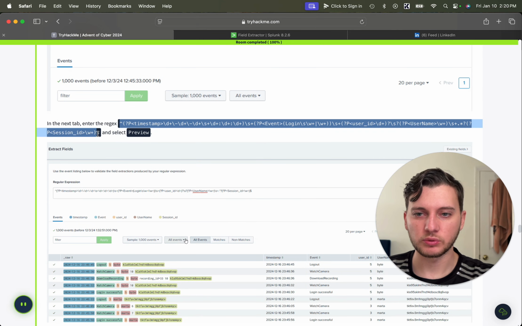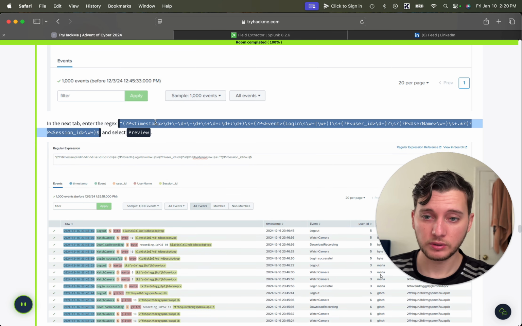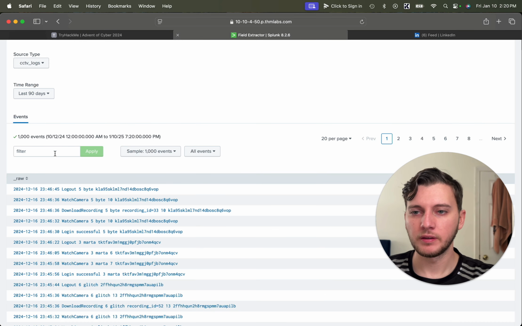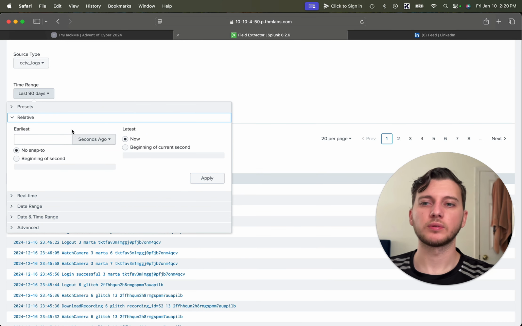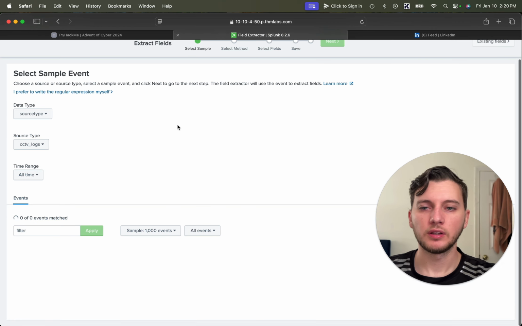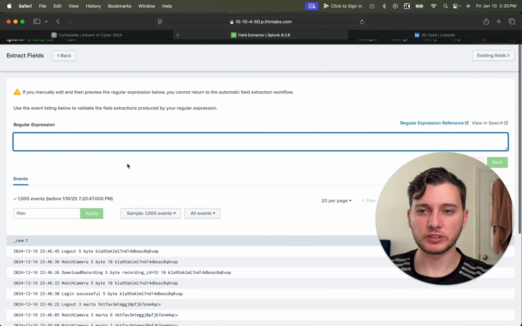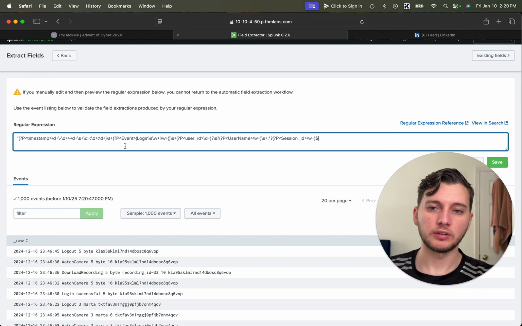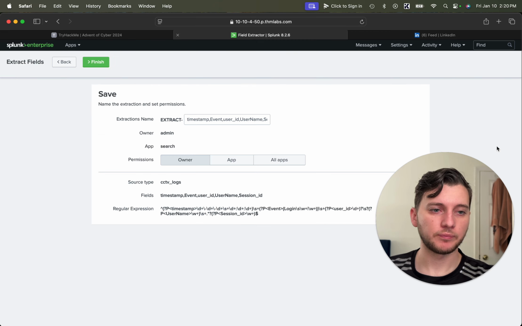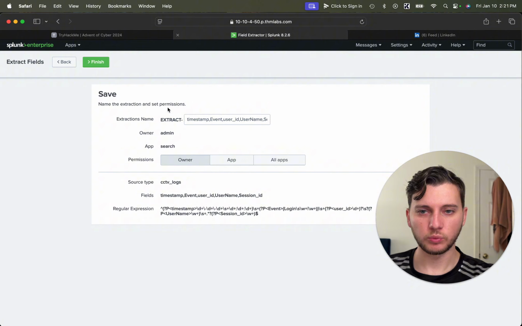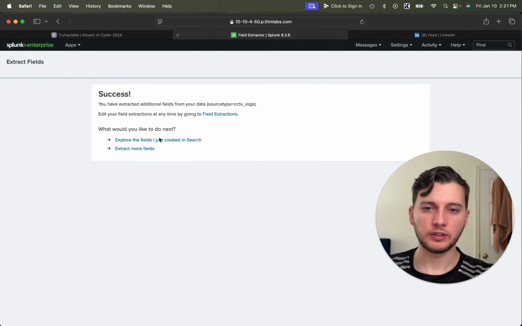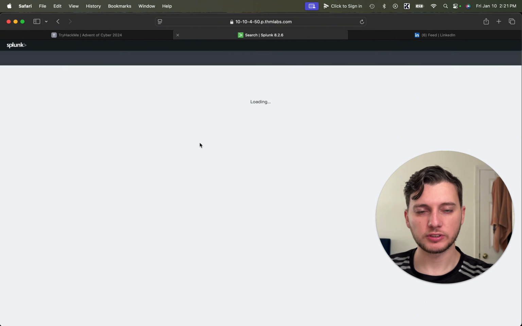This is the regex we're going to use. So we'll change this to all time. I prefer to write it myself instead of choosing one. And we'll paste that in. Hit save. We will finish and explore the field I just created in search.